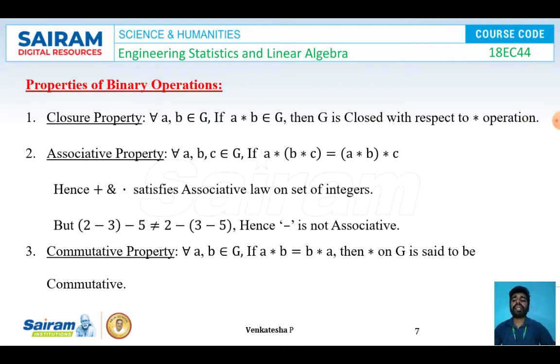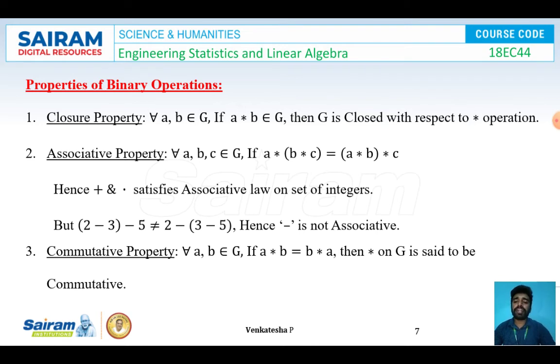The properties of binary operations. The first property is closure property. For all a, b belonging to the non-empty set G, a star b belongs to G. With this condition we can say that G is closed with respect to the operation star. The second property is associative property. For all a, b, c belonging to the non-empty set G, (a star b) star c is equal to a star (b star c). With this condition, we can say that the associative law holds good with respect to the operation star.